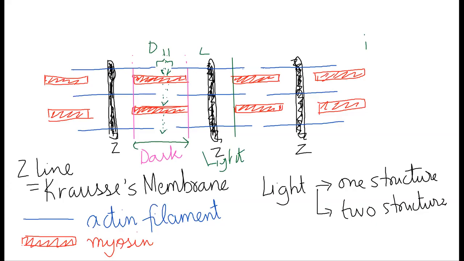So the dark band is present at the ends of the myosin filament. The two ends of it will show me the dark band, right? In the middle, actin is overlapping from here, overlapping from here, and in between it is not overlapping. Where it is not overlapping is the H zone, right? So this is the myosin. The ends of the myosin filament are the dark band. From one side actin is overlapping, from the other side actin is also overlapping, and in the middle actin is not overlapping, so that is the H zone.